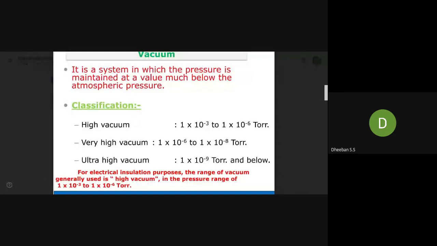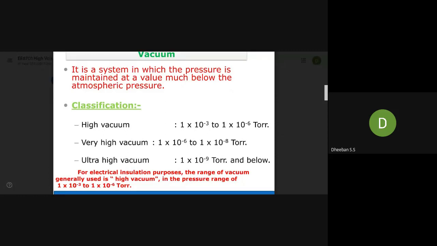In your school level, you might have studied different experiments in physics and chemistry, where you carried out some experiments in vacuum.